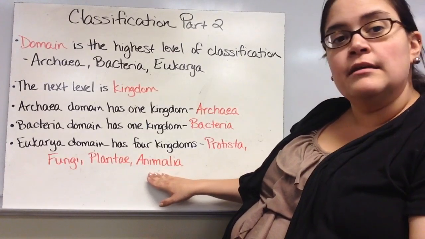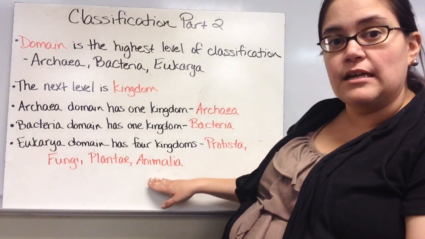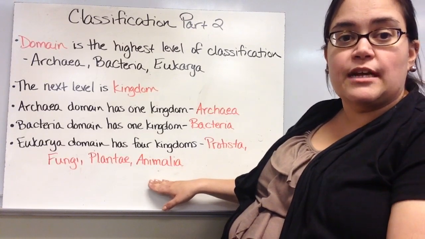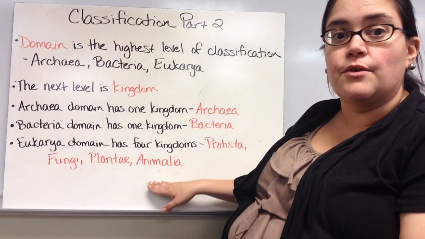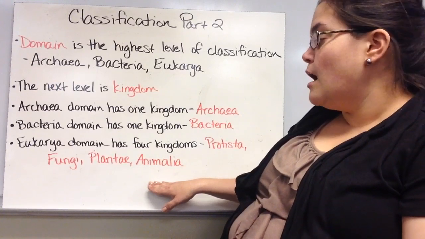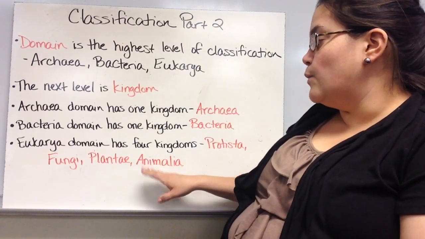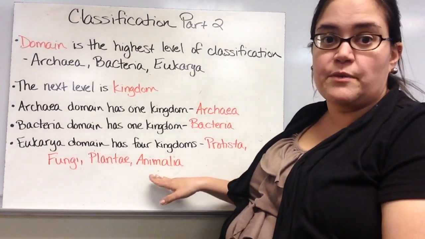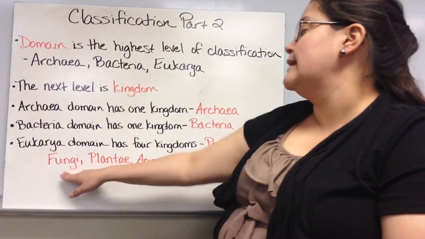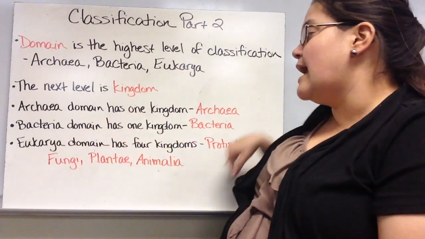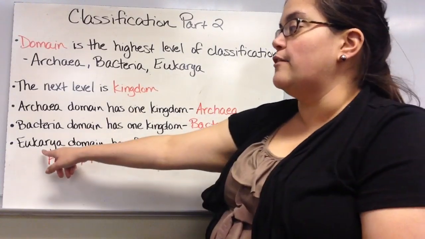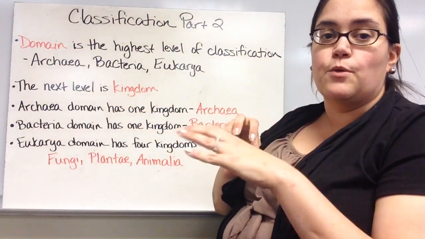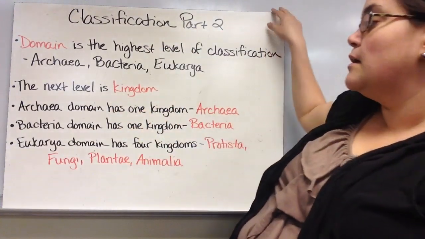And then Animalia, this is where we fit in. We're in the animal kingdom. And these are organisms that have to find their own food. They reproduce sexually, so you need 2 organisms to make an offspring, a baby. And we're multicellular and heterotrophic, so we find our food. So these 4 kingdoms, all of these have a nucleus in their cell, which is why they're in the eukarya domain. But then the next level down, they start getting split into more specific groups. There are 4 kingdoms in eukarya.